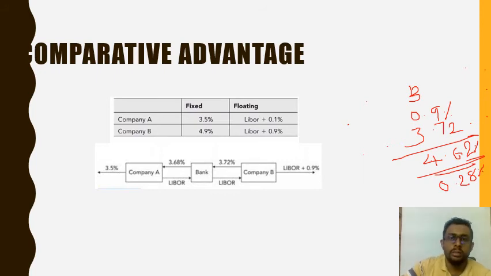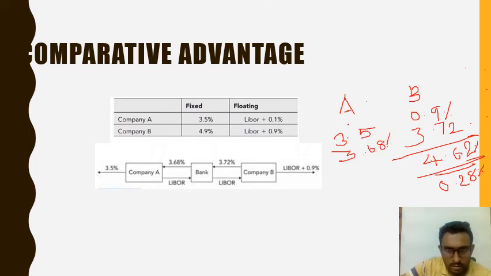Coming to the next party, company A. Company A is paying 3.5% outside, getting 3.68% from the bank, and paying LIBOR to the bank. So in total he'll be paying LIBOR minus 0.18%.